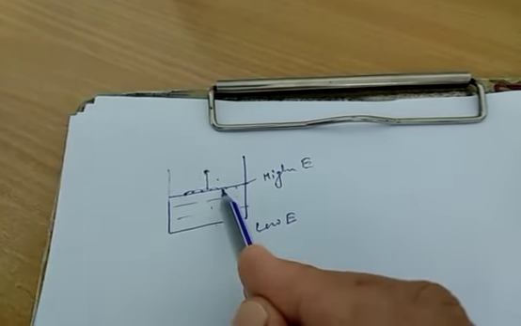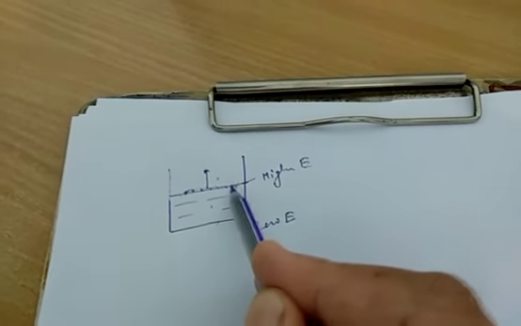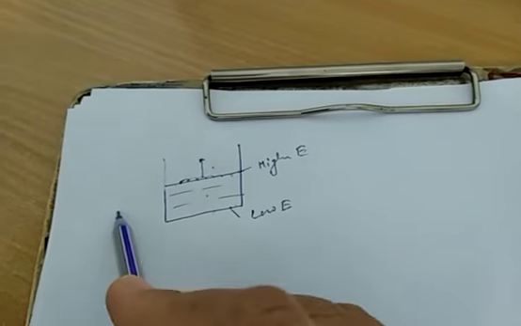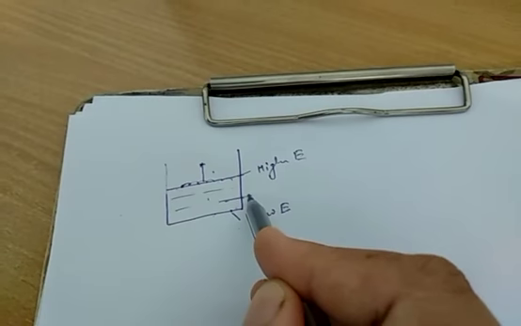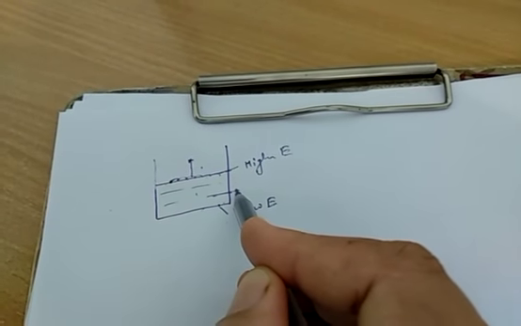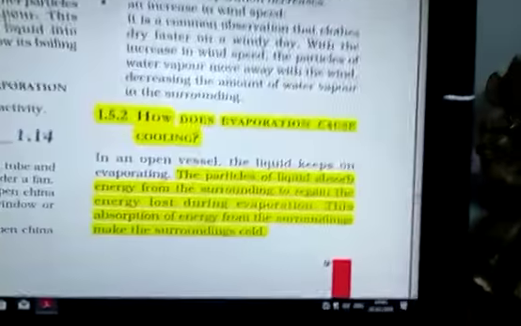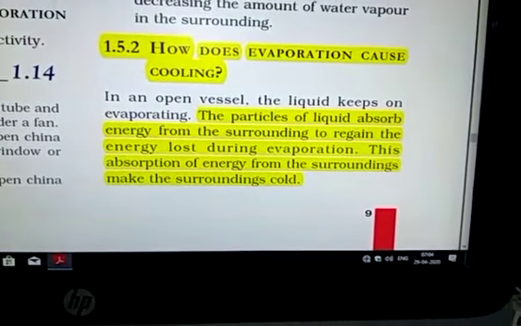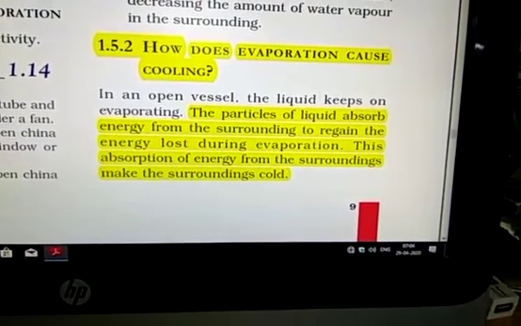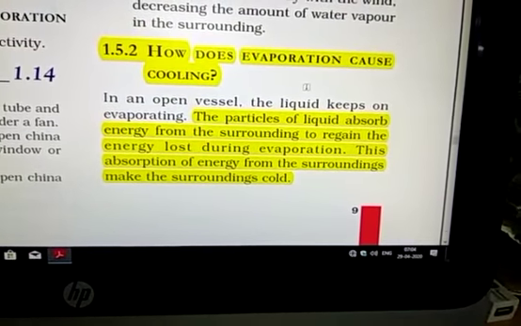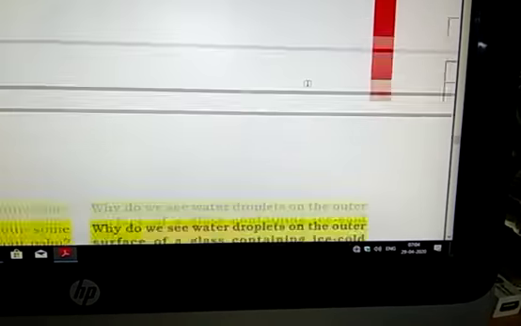So the rest of the bulk of liquid has lower energy in comparison to the previous stage. This is the reason it has a low temperature, or we can say cooling of the bulk of the liquid takes place due to evaporation. The particles of liquid absorb energy from the surroundings to regain the energy lost during evaporation. This absorption of energy from the surroundings makes the surroundings cool.